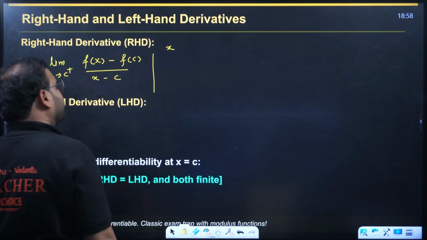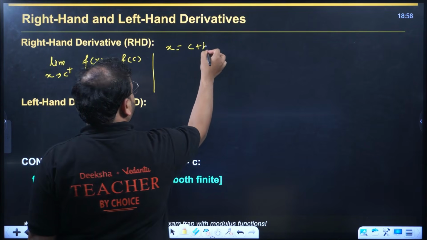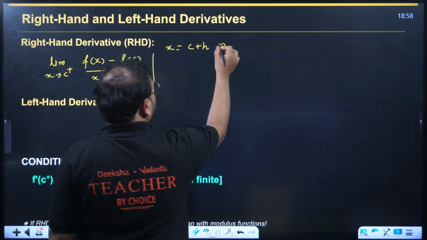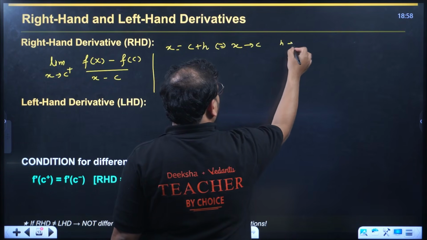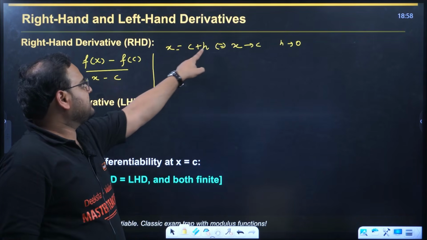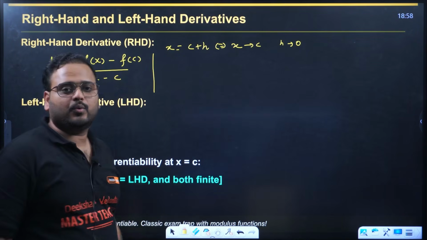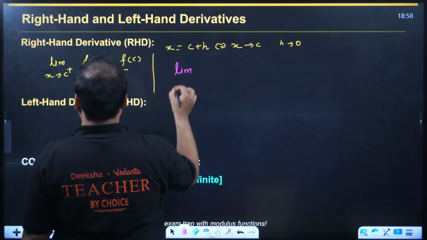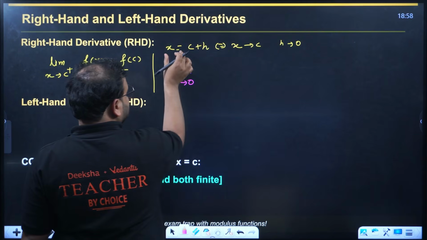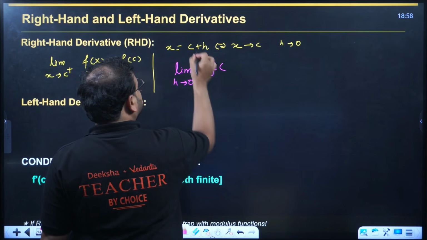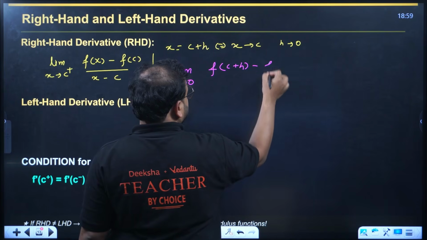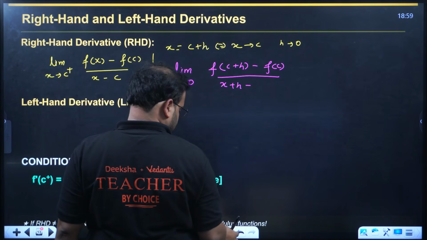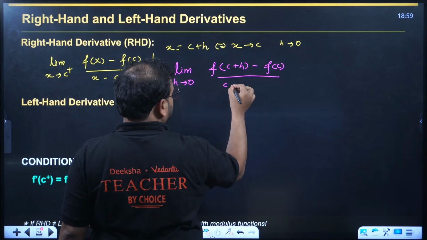When I take x tends to c plus, I'll replace x by c plus h. If x goes to c, h will go to 0. Check this out. So the limit becomes limit h tends to 0, in place of x we write c plus h, so f(c plus h) minus f(c) upon c plus h minus c.